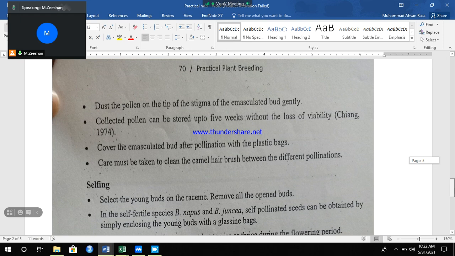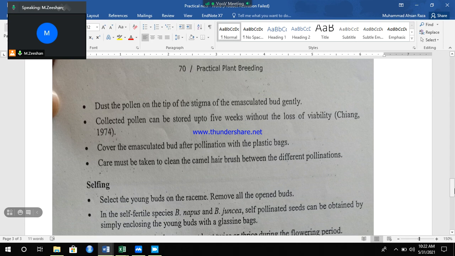Then the pollens are applied on the tip of the stigma, gently. The collected pollen can be stored up to 5 weeks. Cover the bud after pollination with a plastic bag. Then we pollinate this bud 2 to 3 times for better seed setting.